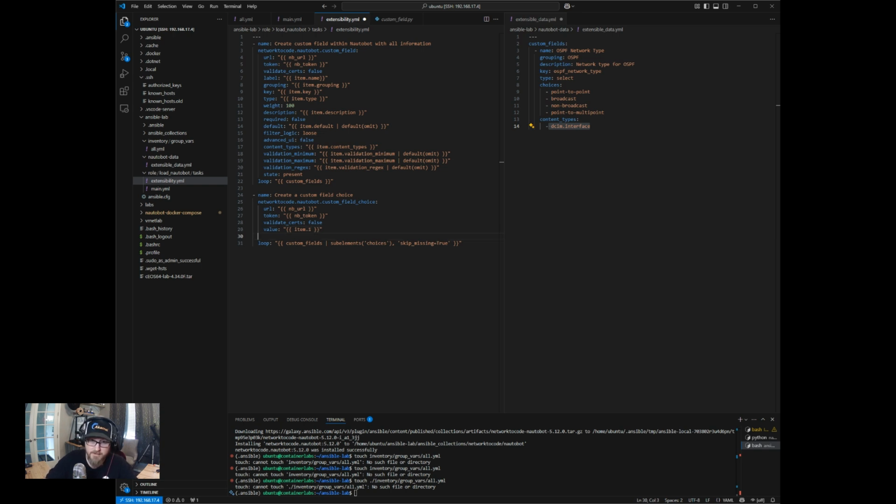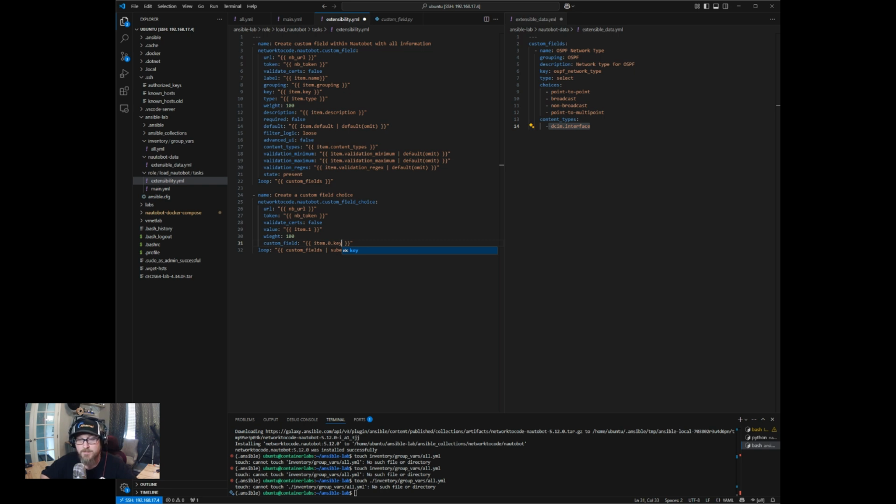We'll want a weight, and we'll just keep this at 100. We'll want custom field key. Actually, that's wrong. I want custom field. So what we're doing here is to add the selection, we need to pick the custom field it needs to be a part of.